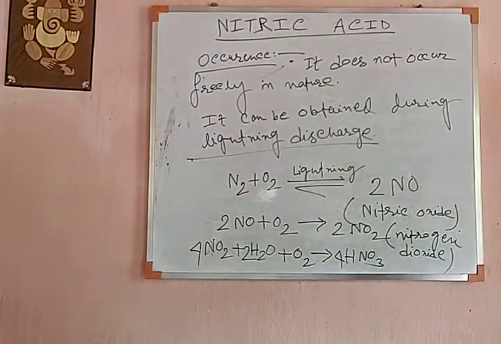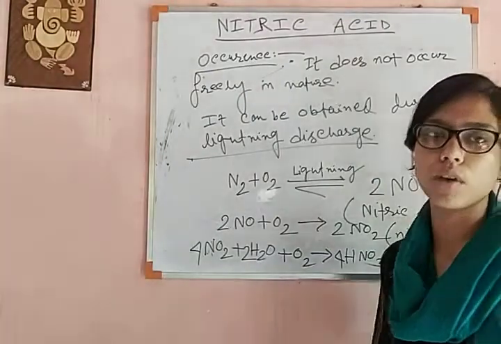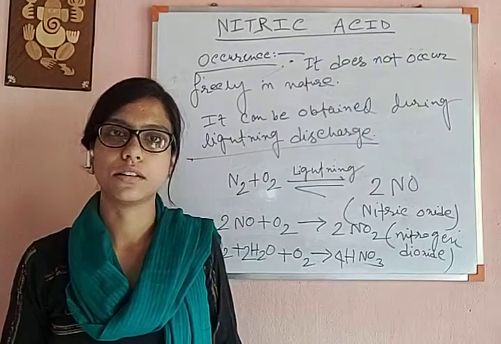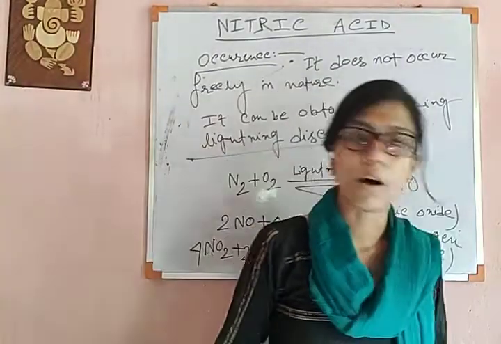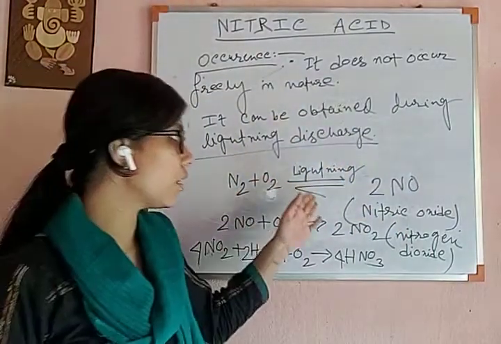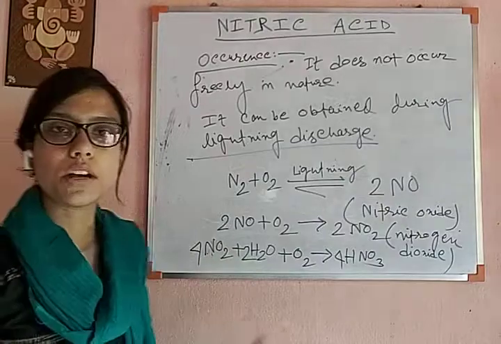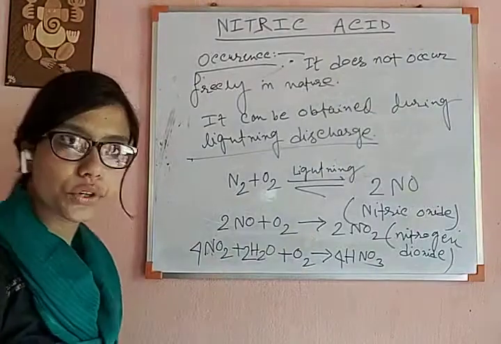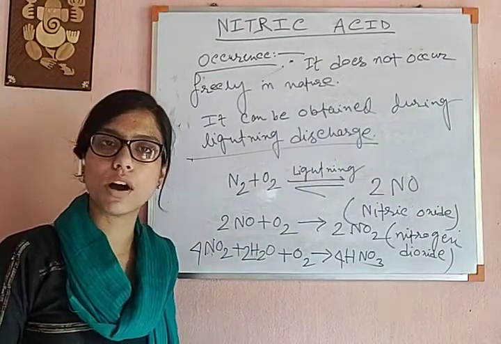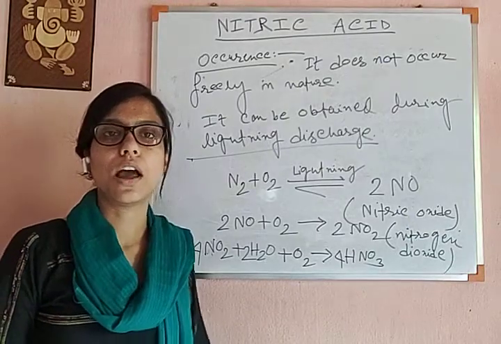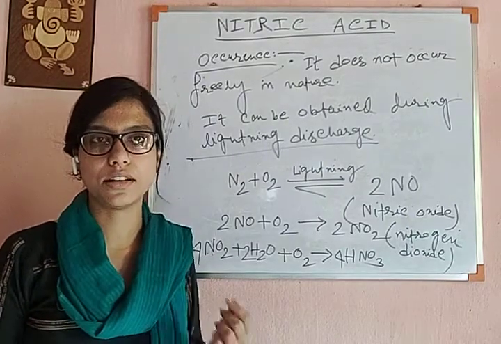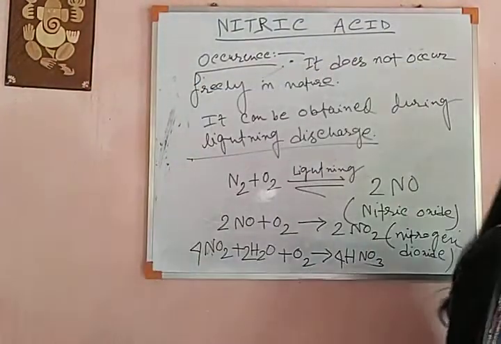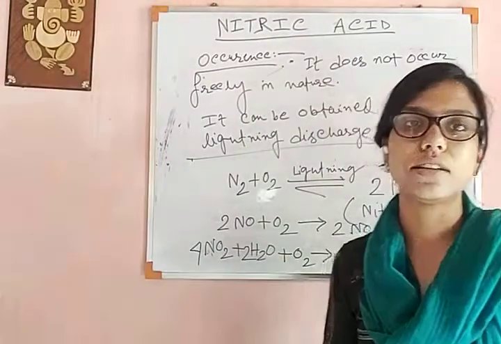If a question is asked why rainwater contains some nitric acid, rainwater is slightly acidic in nature. What is the reason behind that? Because of this kind of reaction, the atmosphere contains nitrogen and oxygen, and during lightning discharge some nitric acid is produced. That nitric acid mixes with water as it is highly soluble in water, and that's why rainwater becomes acidic due to the production of nitric acid.